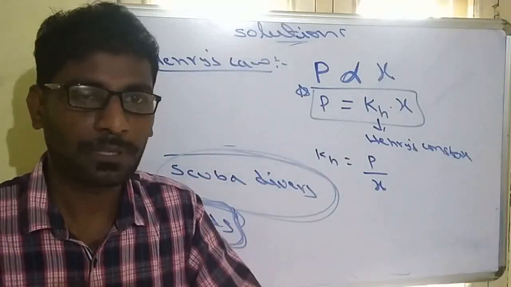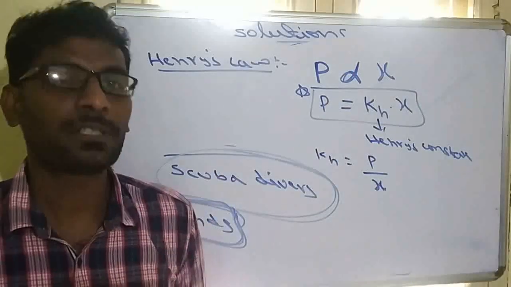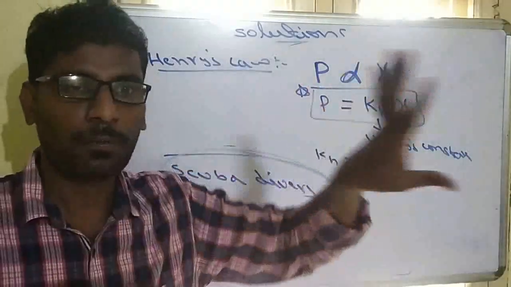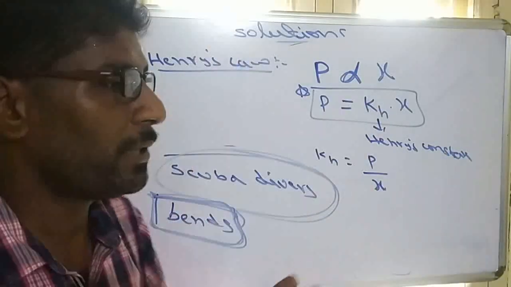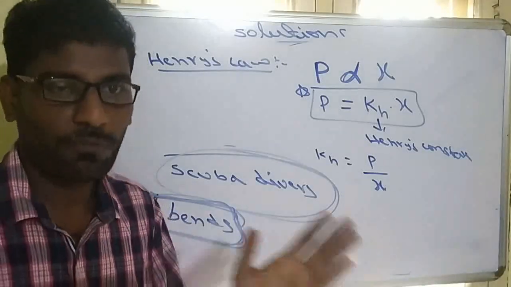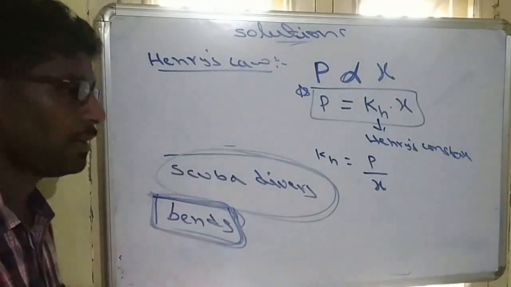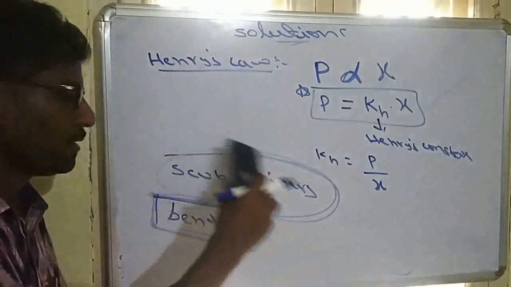Under high pressure the gases are highly soluble in blood. When divers come upwards, the pressure is released, and the gases come out by forming bubbles. These bubbles inhibit the flow of blood, and because of that a disease forms that is called bends disease. It is very dangerous to health, but it is also based on solubility.